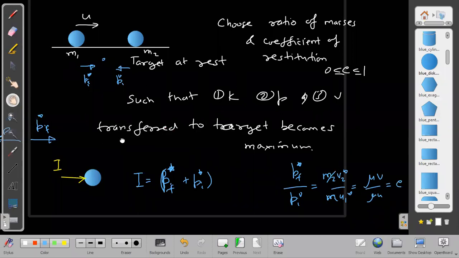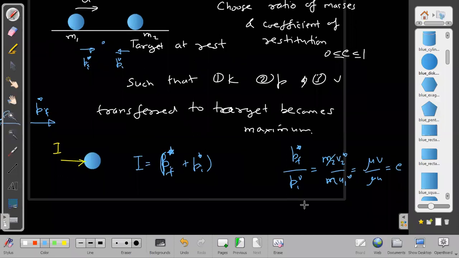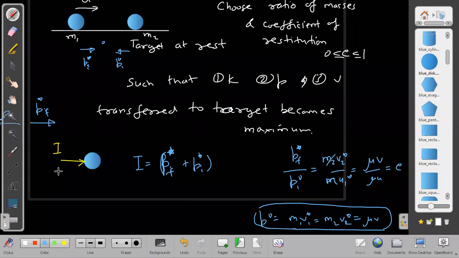Coefficient of restitution. And I hope you remember why we wrote P star as M1 V1 star is equal to M2 V2 star, and that is equal to mu into V relative. This formula we have derived before, last week also, and yesterday also, again in the evening. Center of mass.